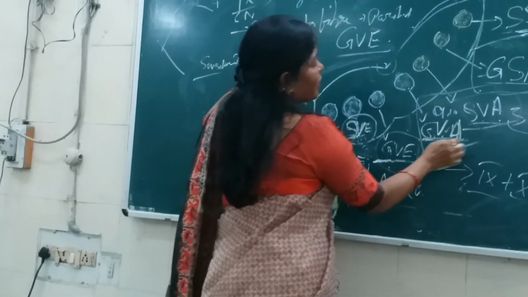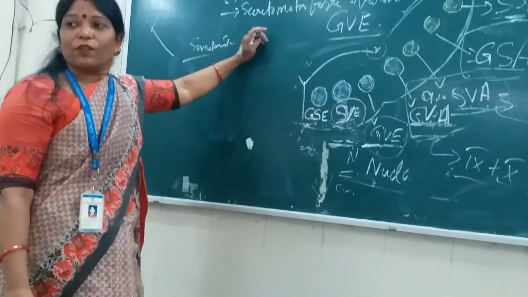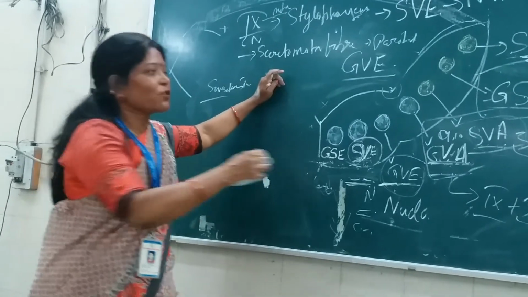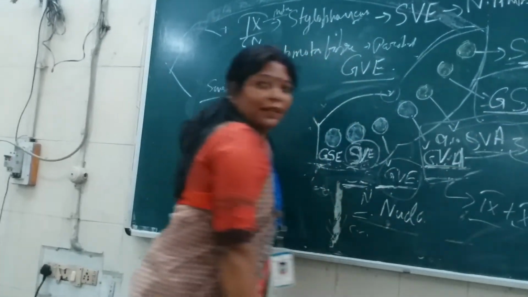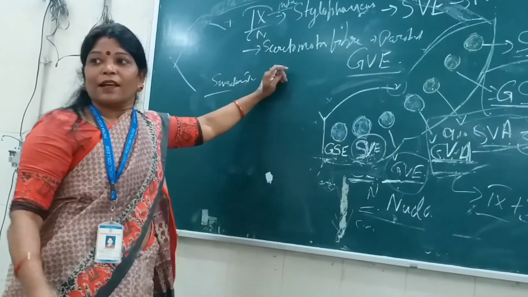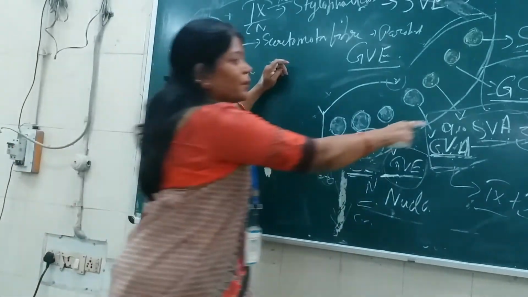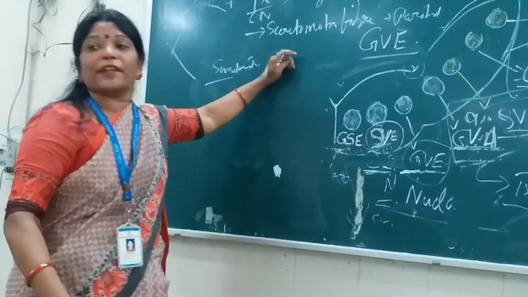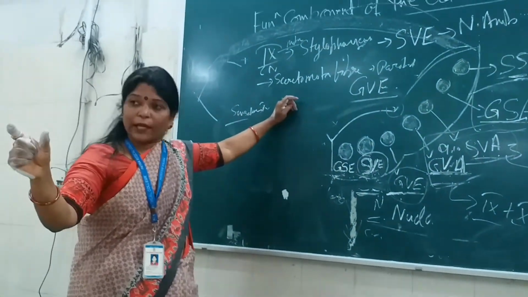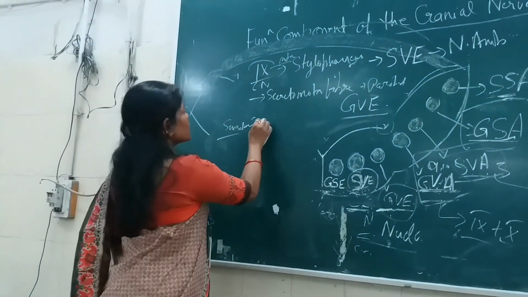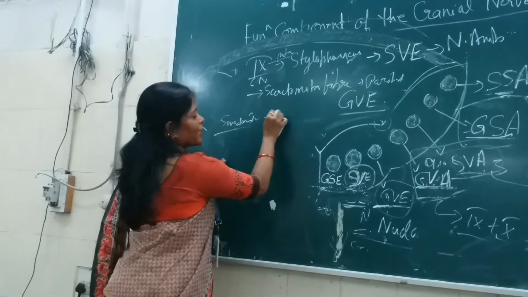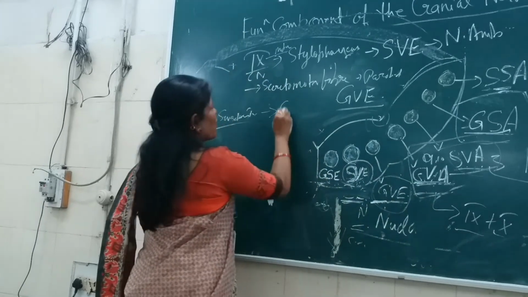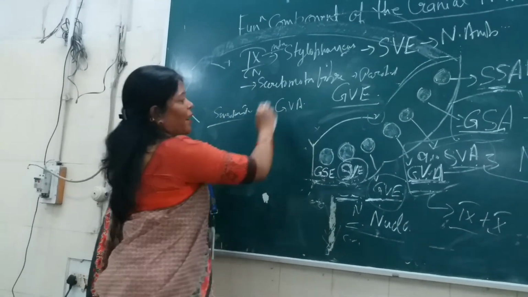So, what will you say? General visceral afferent from the pharynx. That's why you will not use general somatic. It is for the pain, touch, temperature, somite derivatives as well as the joints, proprioceptive impulses. Okay. So for sensation from the pharynx, you will have to use general visceral afferent fibers.